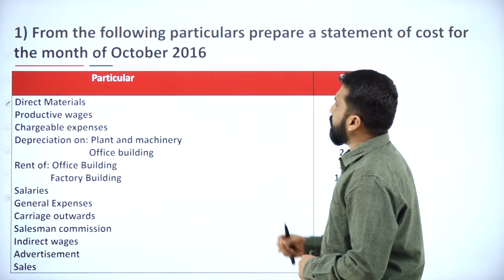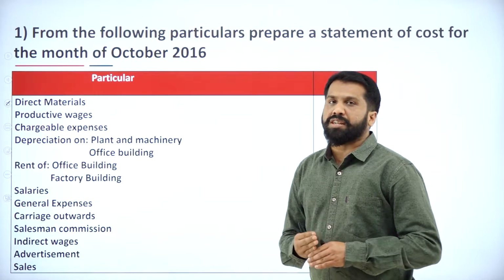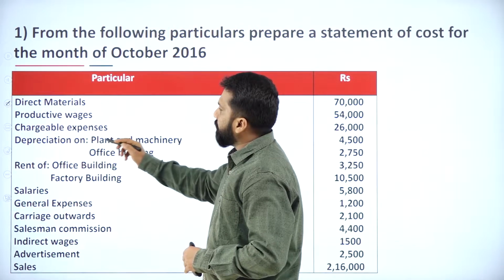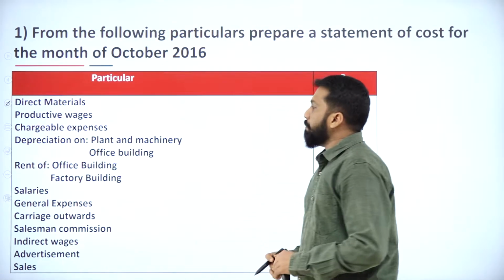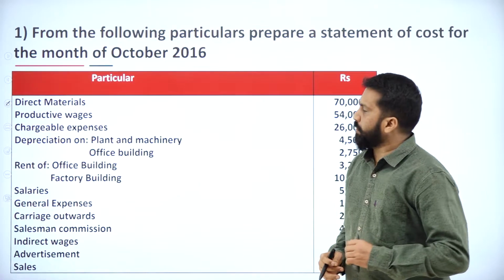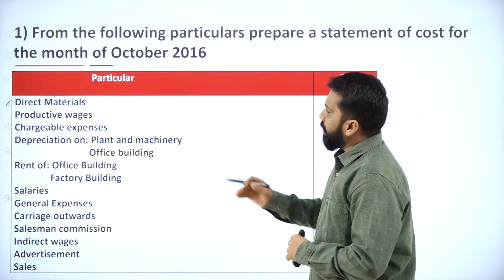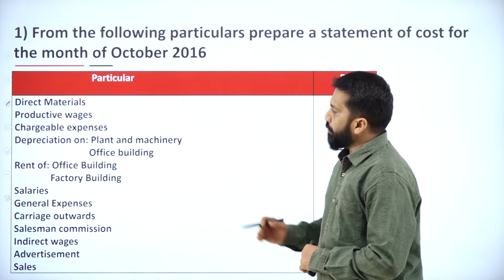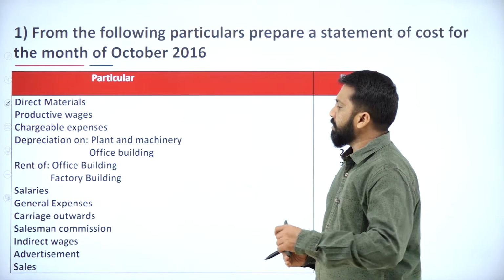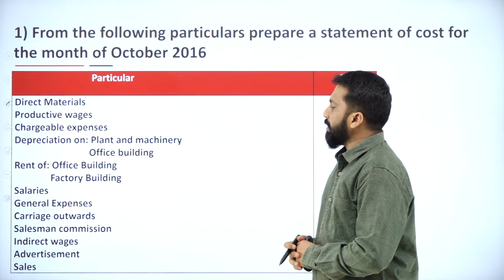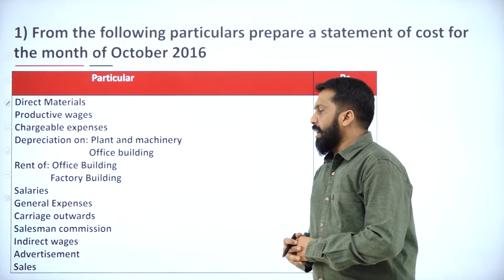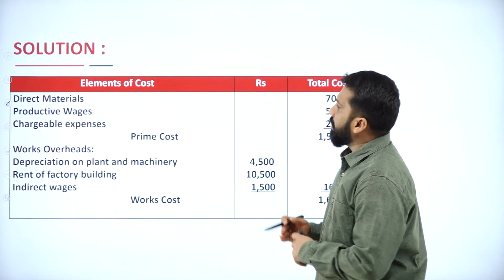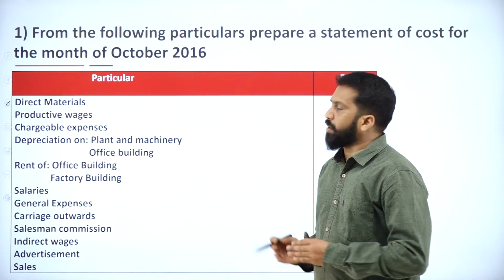Now, in this, you have direct material, productive wages, chargeable expenses, depreciation on plant and machinery, office building, rent of office building as well as factory building. Along with that, you have salary, general expenses, carriage outward, salesman commission, indirect wages, advertisement. Finally, you have sales value also. That is all about your question. I'll go to the answer later.